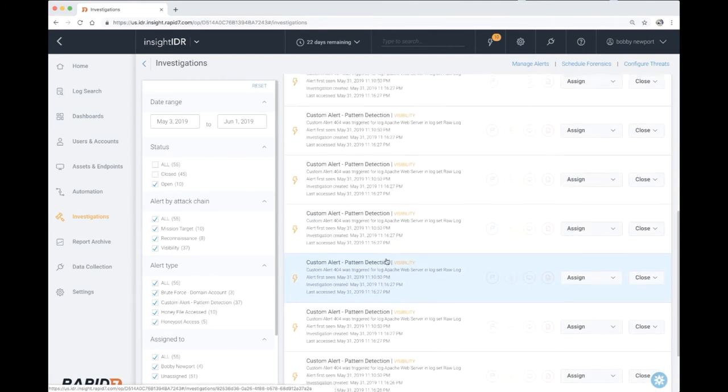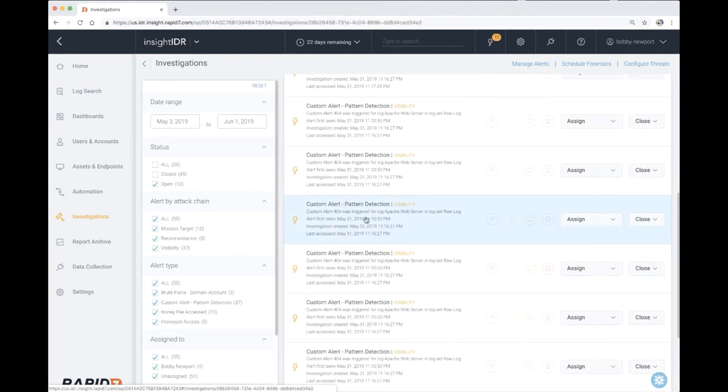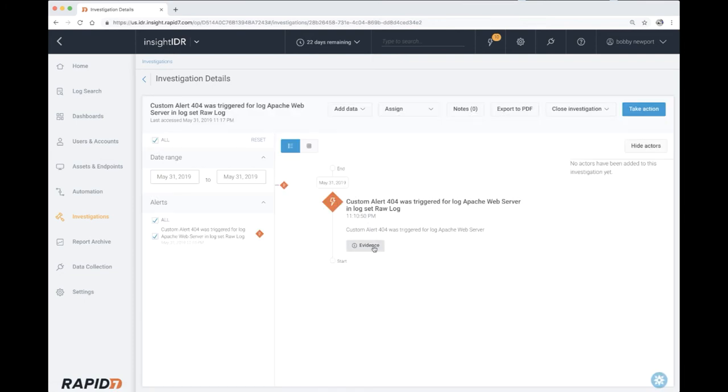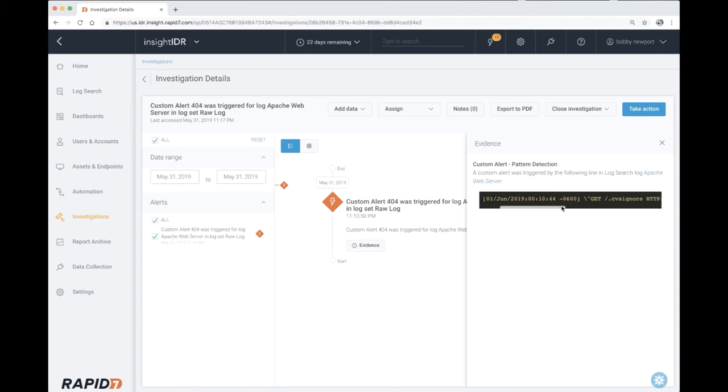Looking at these investigations, roughly 10 popped off as unique, so let's drill into one to get a better idea of what's happening. If we click into the evidence, we can see that this was a GET request to our web server, which generated a 404 error, triggering the custom alert. This one in particular tried .cvsignore, so we will take note of that for later verification and validation in the logs.